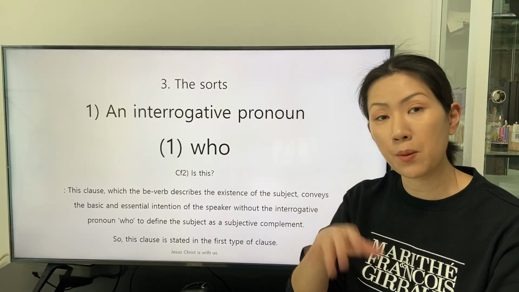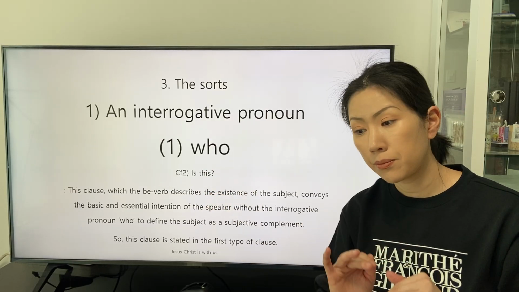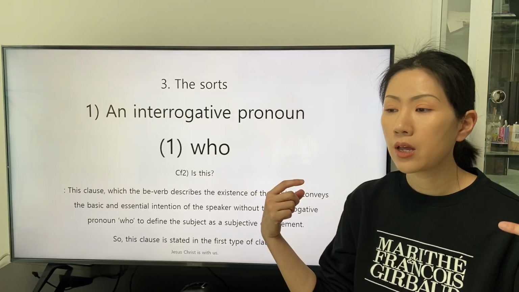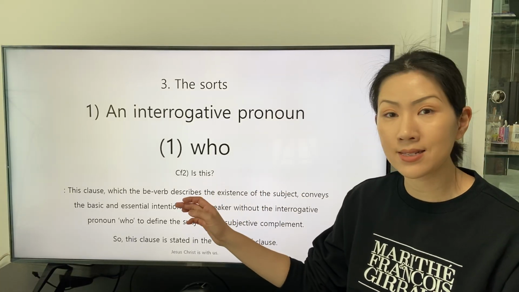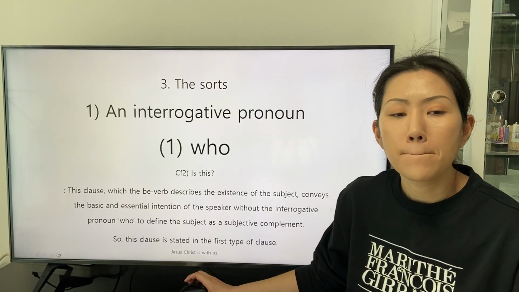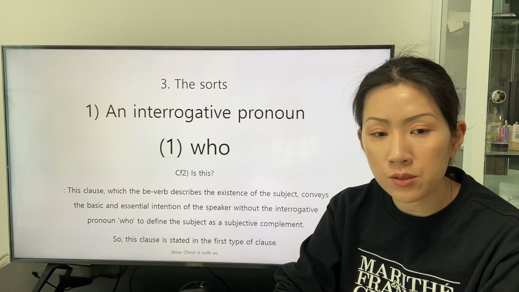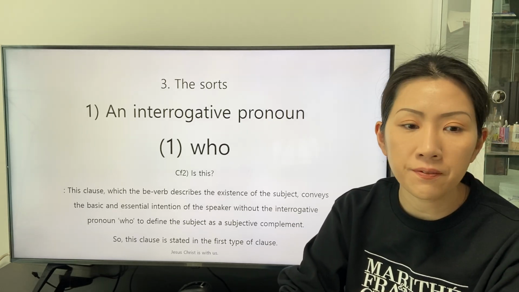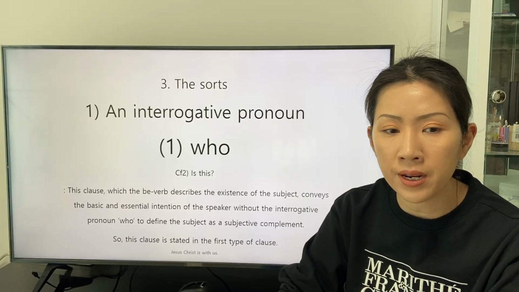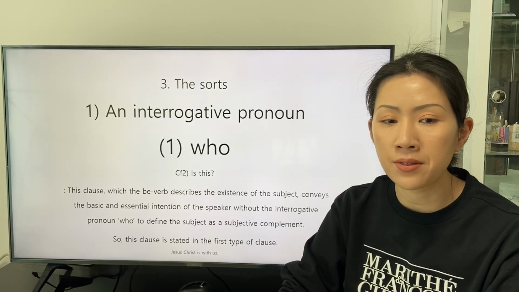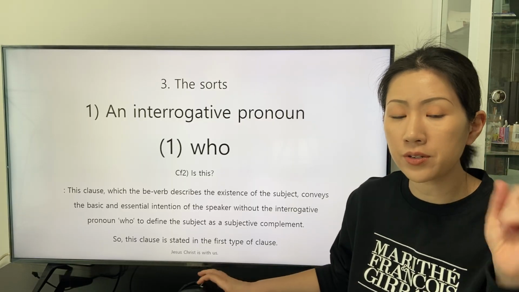As the definition of the be verb describes the existence of the subject, primarily we can understand that the speaker intends to know whether the subject exists or not. This clause, which the be verb describes the existence of the subject, conveys the basic and essential intention of the speaker without the interrogative pronoun who to define the subject as a subjective complement. So this clause is stated in the first type of clause.